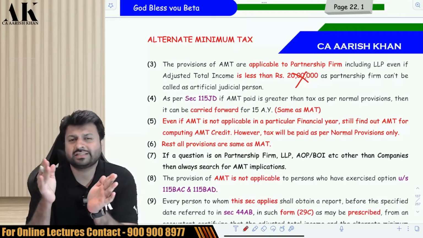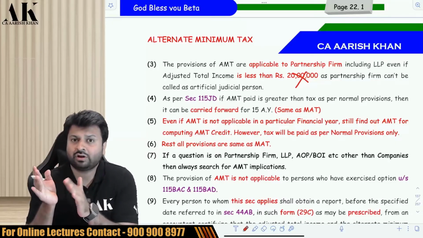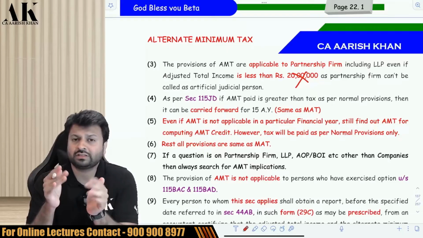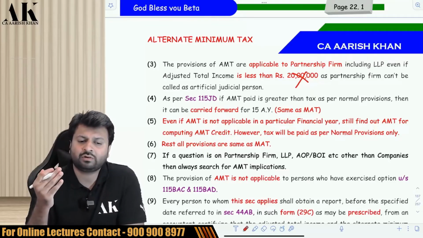How much can be used? To the extent of the difference of the two. You cannot use it completely, only to the extent of the difference between the normal tax and the AMT tax. The balance has to be paid from the pocket, and it can be carried forward for how many years? It can be carried forward for 15 years.